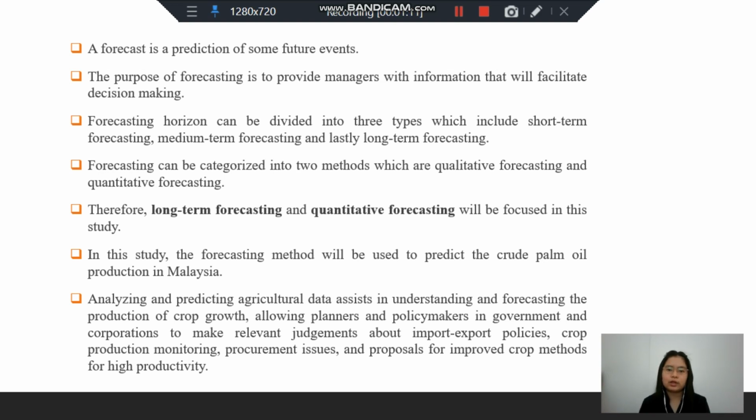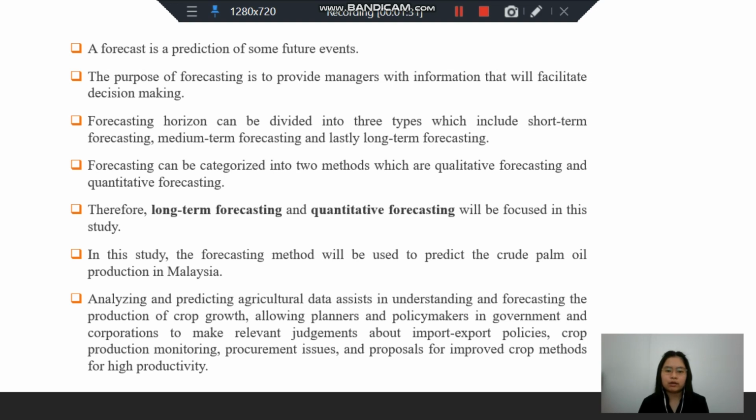Forecasting horizon can be divided into three types, which include short-term forecasting, medium-term forecasting, and long-term forecasting. Forecasting can be categorized into two methods, which are qualitative forecasting and quantitative forecasting. Thus, long-term forecasting and quantitative forecasting will be the focus of this study. In this study, the forecasting method will be used to predict the crude palm oil production in Malaysia.